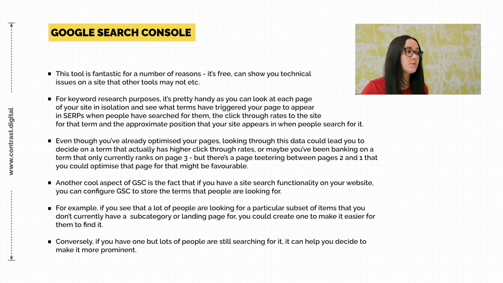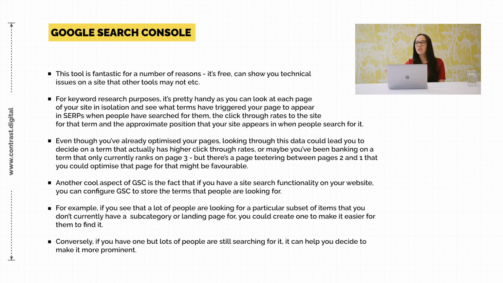So your page may already be optimized for a particular term, but you might see in Google Search Console that that term ranks, say, position 13 or something, you're on page 2, but actually there's a keyword that maybe has a little bit less search volume, but you're ranking 3rd already for it, even though your page isn't optimized for it, and it has a higher click-through rate. So you may well want to change the actual focus of that page to that keyword maybe.